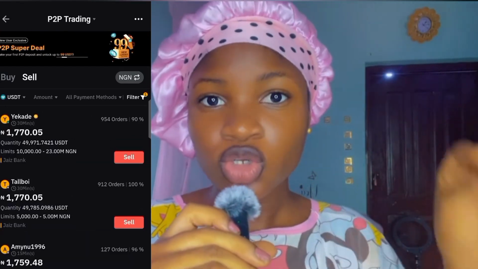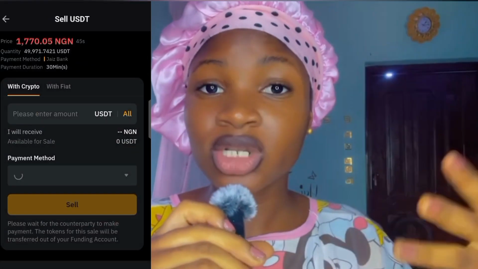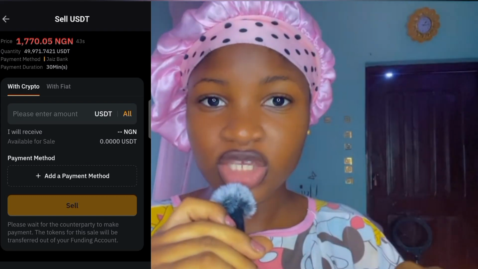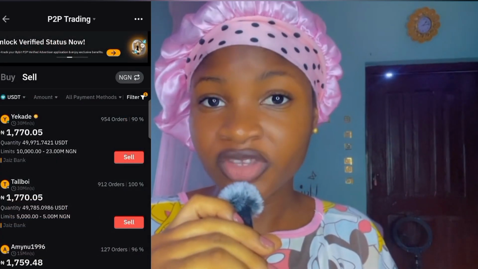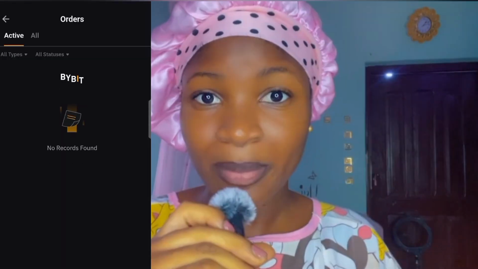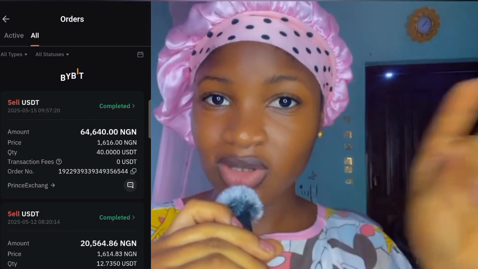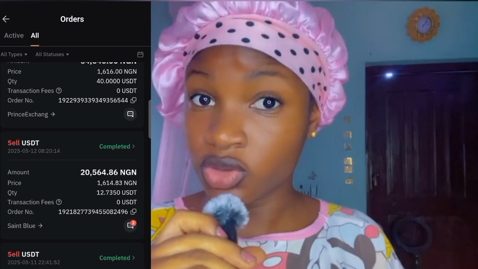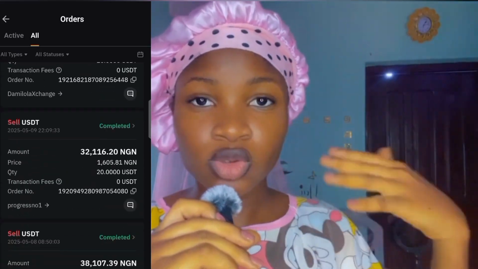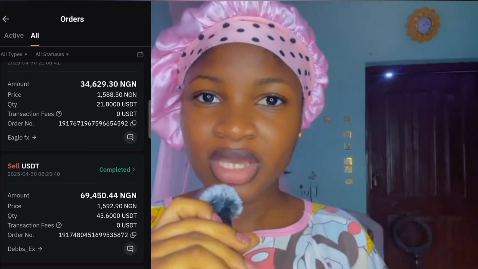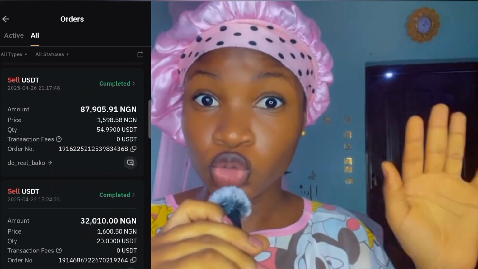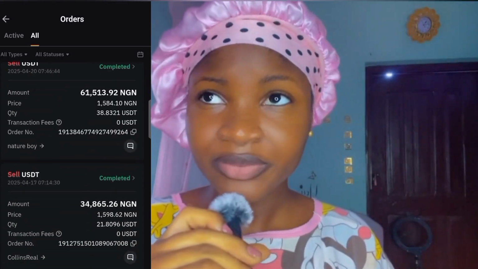So when you finally choose the merchant you want to trade with, and let's say you are comfortable with their price, when you apply to sell, they show you the particular amount that you are going to receive in return, right? Let's assume you want to sell $20 or 20 USDT, for example. That should be about 30-something thousand Naira you should receive from the merchant, right?